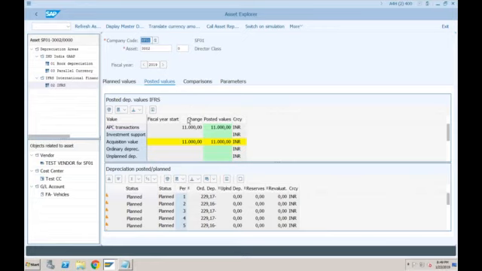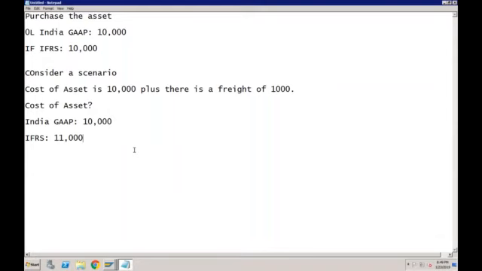Otherwise, we will just go with the 10,000. Then additionally, for the 1,000 we will separately post a document for each accounting principle. Yes, exactly. Okay, Gaurav, thanks.